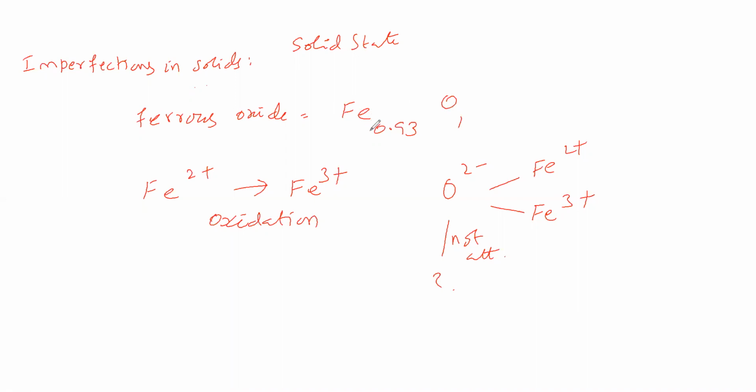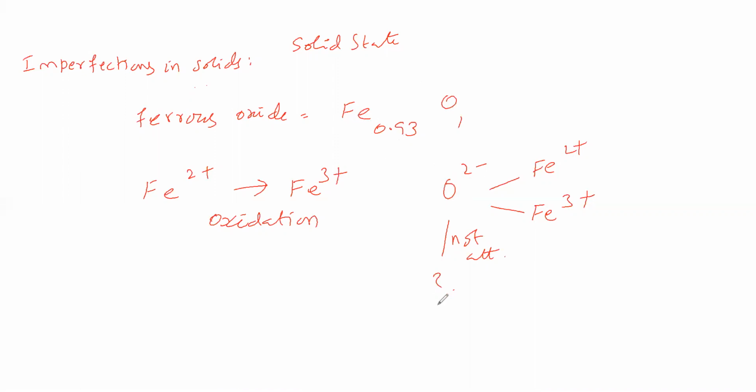The iron which is missing, why? Because it is not having attraction with the oxygen. That's why it is missing, that's why it has escaped. If attraction is there, why would it escape? Now you take Fe2+ and oxide: attraction is there. Fe3+ and oxide: attraction is there. So iron is escaping from this crystal means it should not have attraction with oxide.